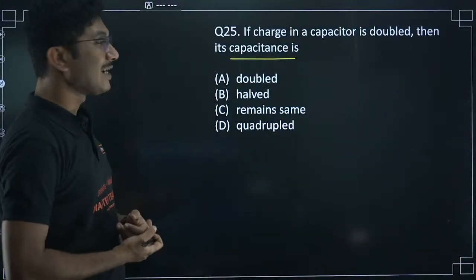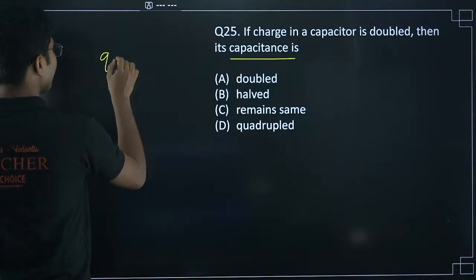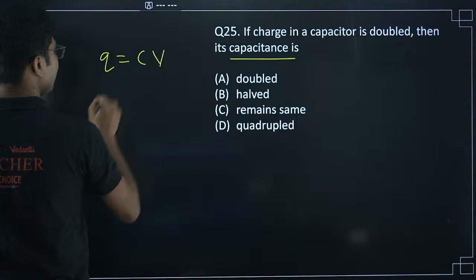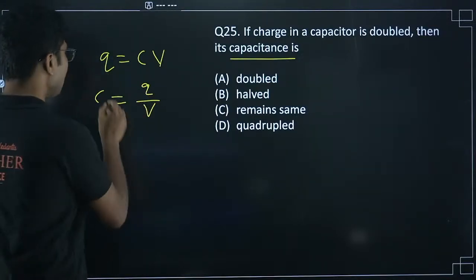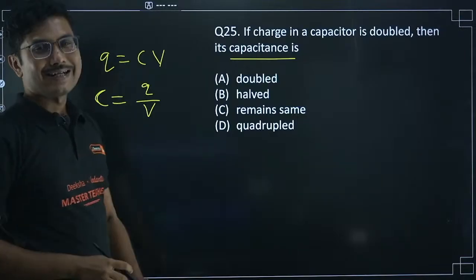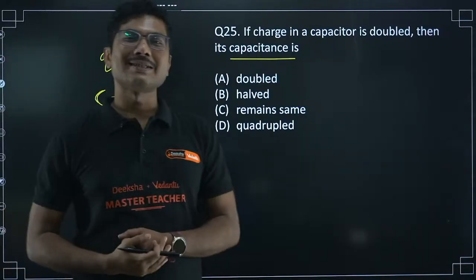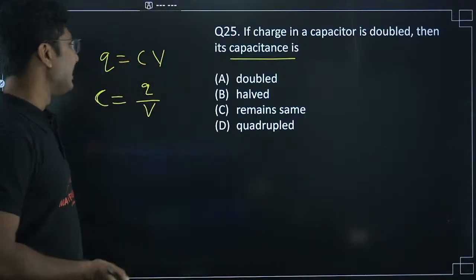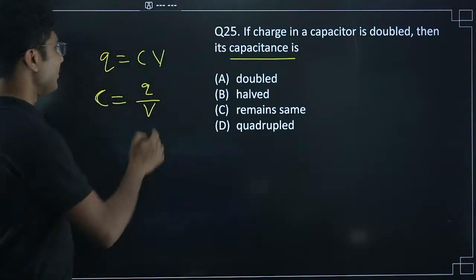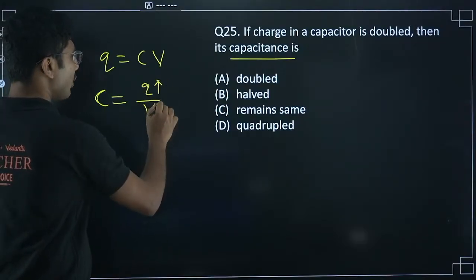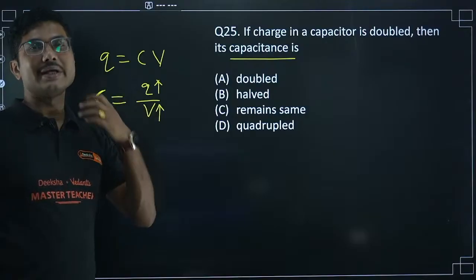So if the charge in a capacitor is doubled, okay, you have to understand that Q equals C into V. So C is equal to Q by V. So if the charge is doubled, the capacitance should be doubled. But it is not the case. Why? Because the capacitance of a given capacitor is constant. It does not depend on charge or on voltage. If you increase the charge, the voltage will also increase, so their ratio will always be constant.